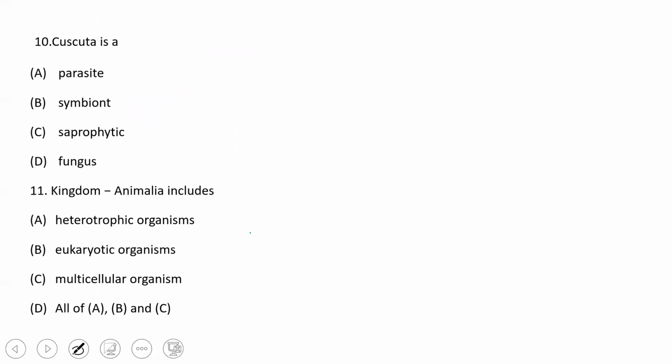Let's move on to the last few questions. Cuscuta. You know that Cuscuta is a plant parasite. It's not a symbiont, not a saprophyte, not a fungus. It belongs to a plant parasite. Let us go ahead with the last question. Kingdom Animalia includes.